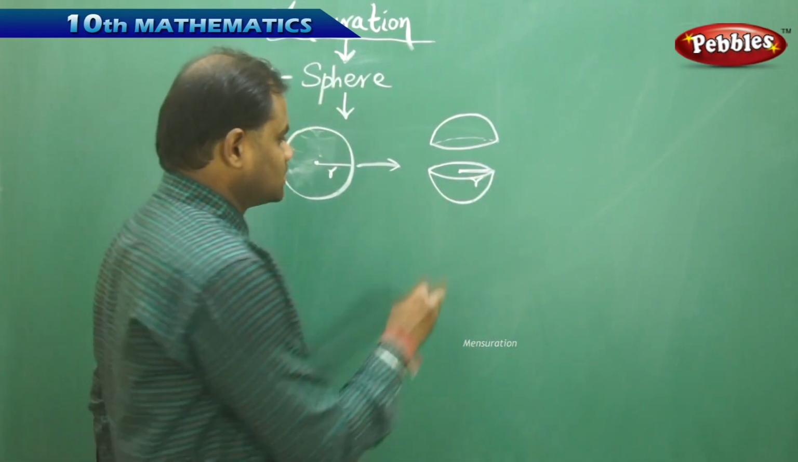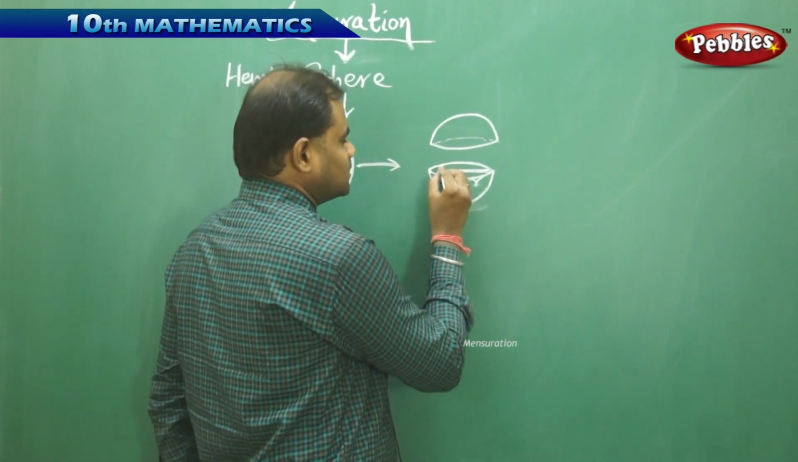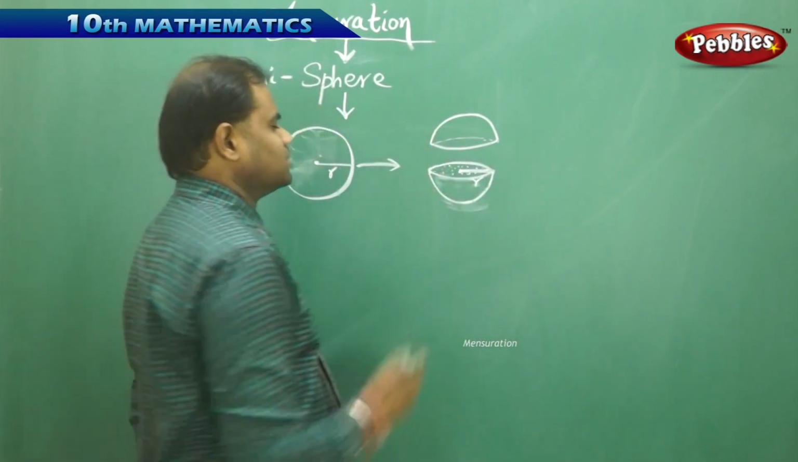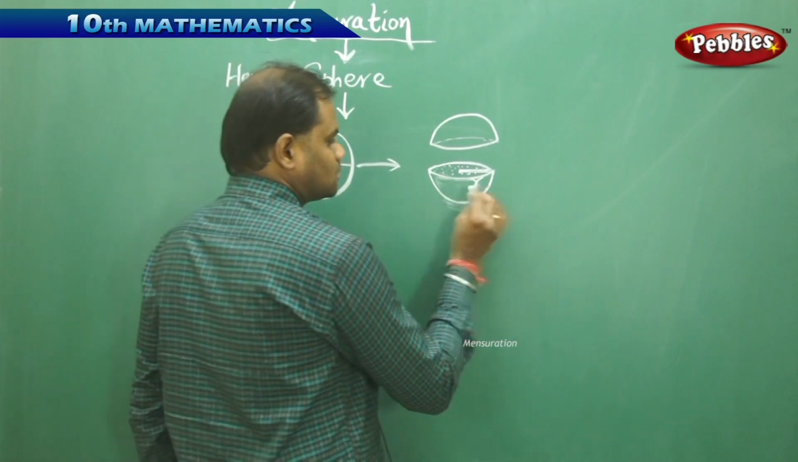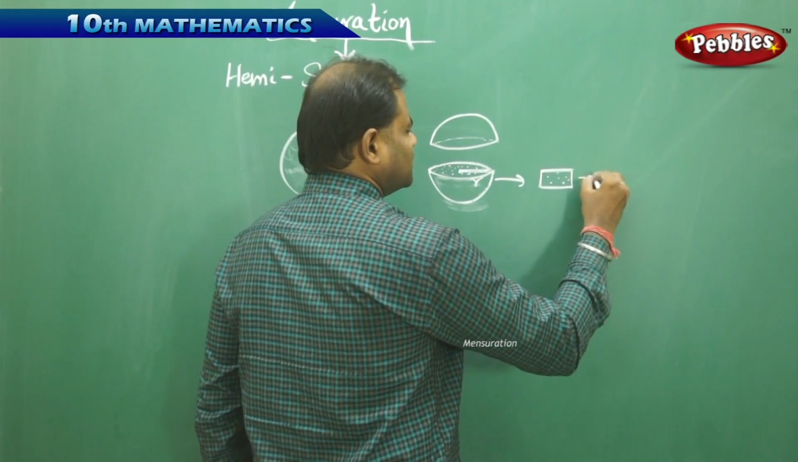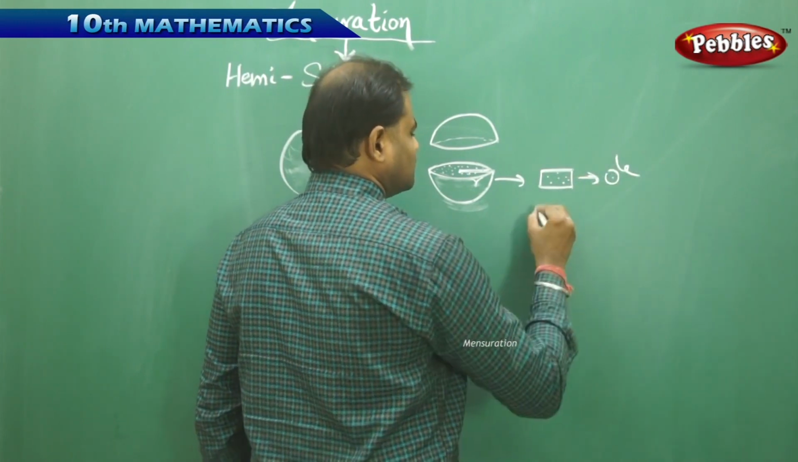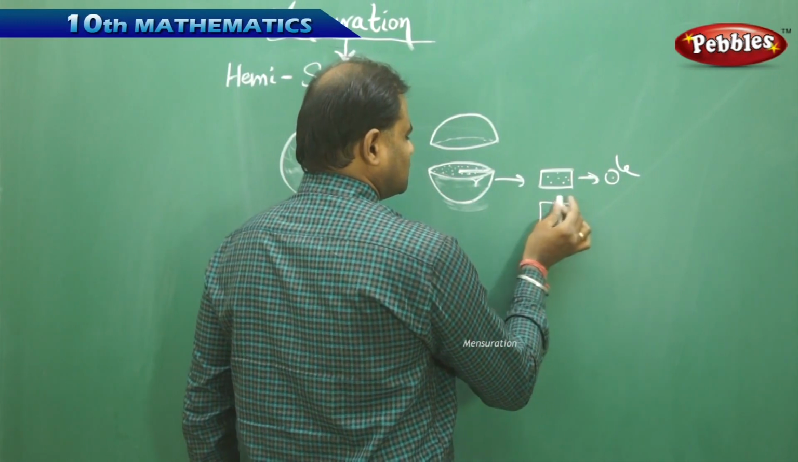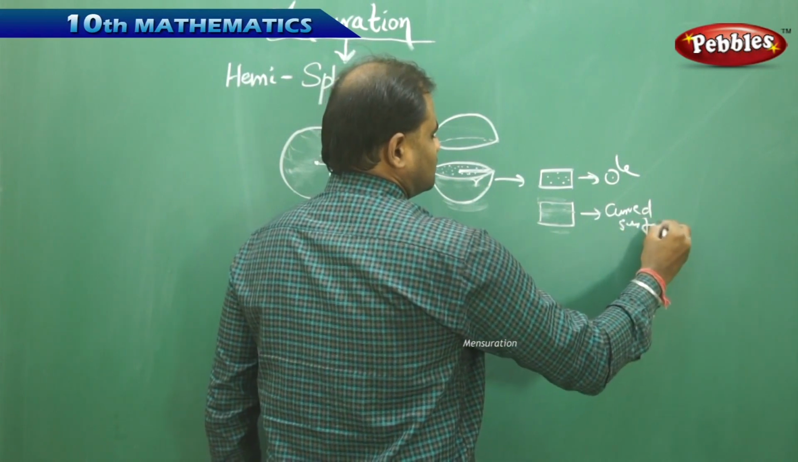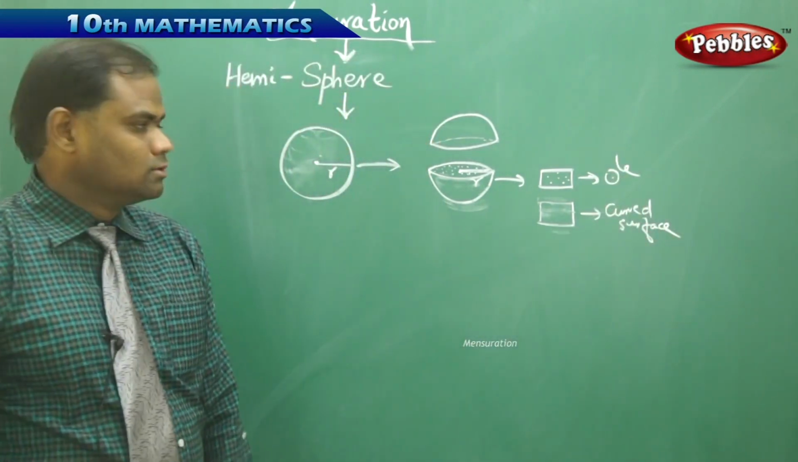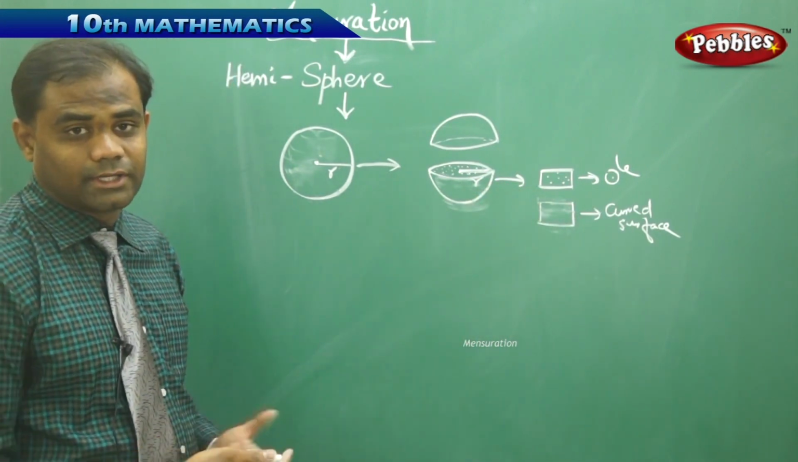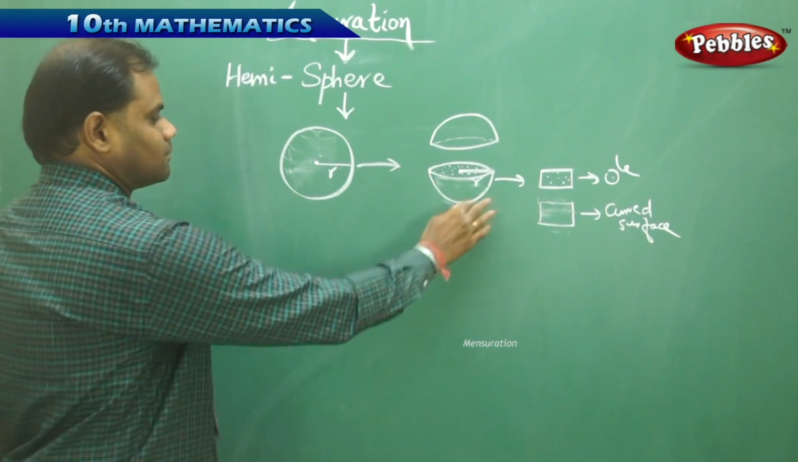One is the curved surface. This is the curved surface, and this is the region. There are two regions here. One region is a circle, and the other region is the curved surface. So using these two regions, I'm going to find the total surface area or the curved surface area of the hemisphere.